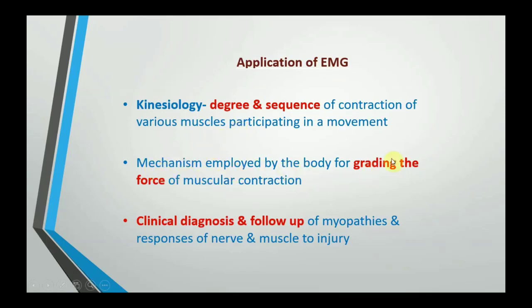Now, it is also used to find out the grade of force of contraction generated by the muscle. So we can find out the maximum force that a muscle can produce, and that is how we can understand how the muscle physiology has developed. But for us, the most important is the clinical diagnosis and follow-up of the myopathies and finding the responses of the nerve and muscle to injury. So basically, EMG for medical professionals is usually done for clinical diagnosis and follow-up of muscular or nerve injury.